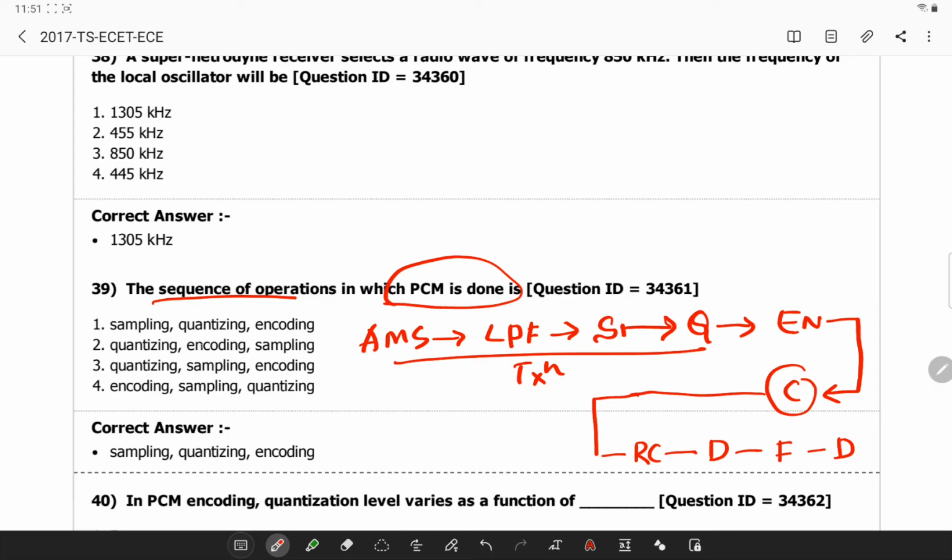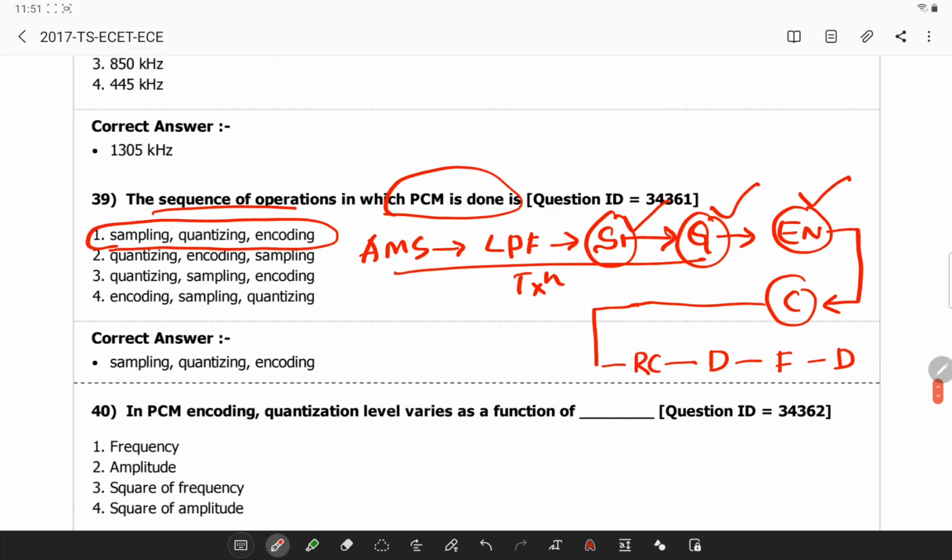So if you observe, sampling, quantizing and encoding are the processes in a particular sequence. First you sample, then quantize, and then encoding happens.